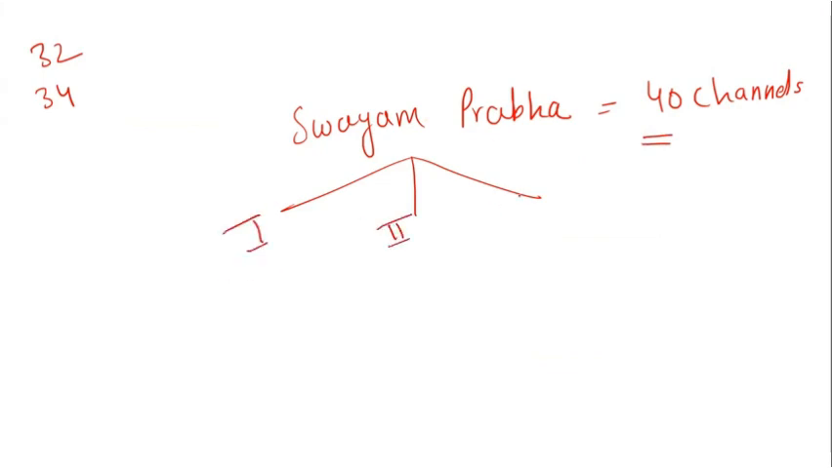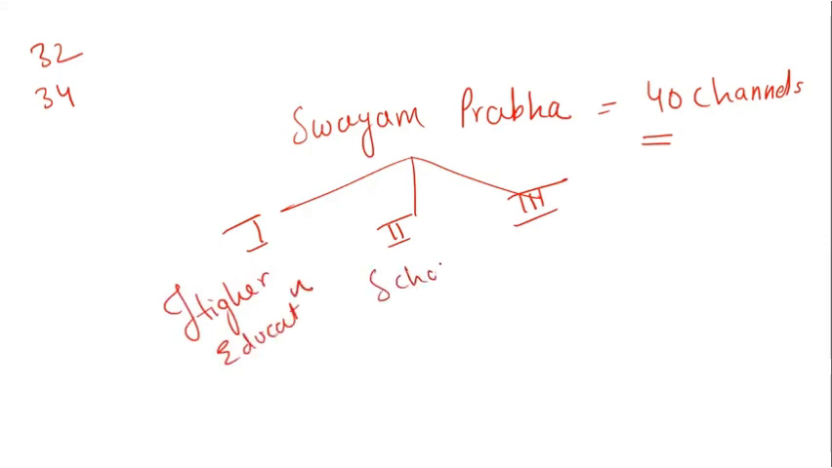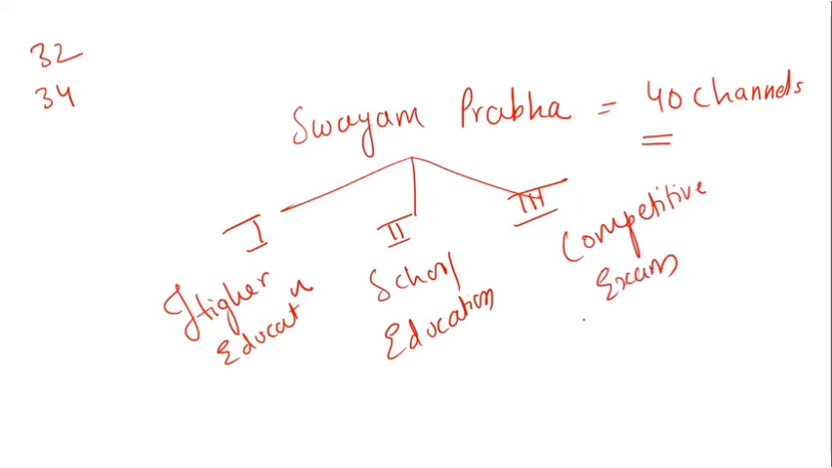Now, what are these three categories? The first category is higher education, which we have completed in part 1. The second category is school education, of which we did a little introduction in part 1, but a bit of it is left, which we'll be doing today. The third category is competitive exams, which is coming up very shortly. So we are going to see a bit of part 2 and part 3 today.